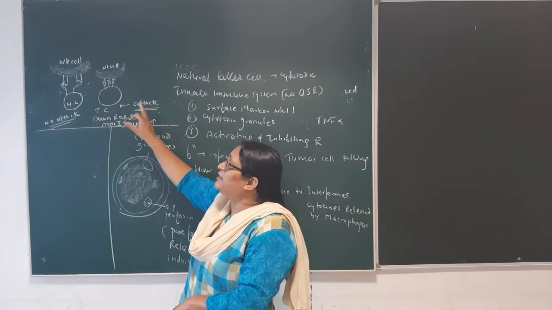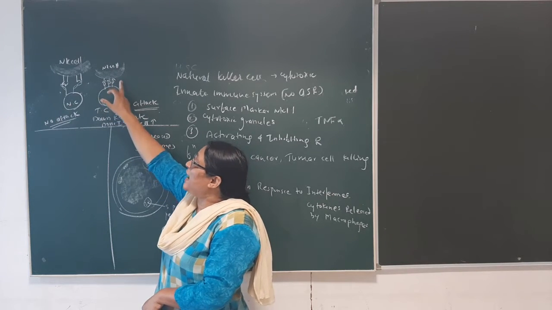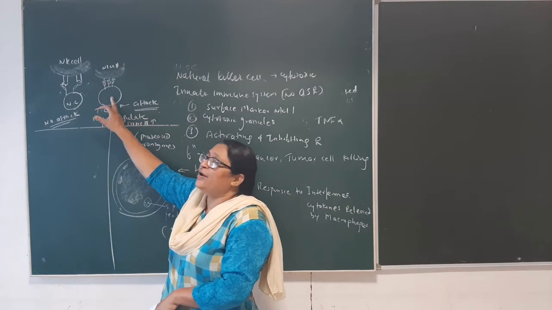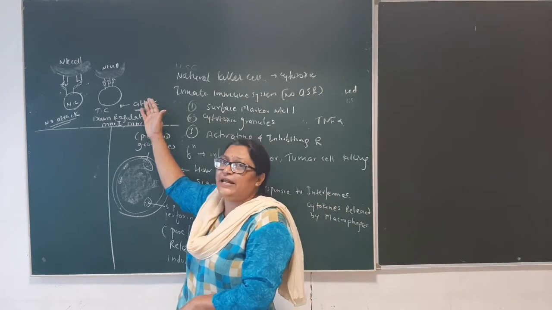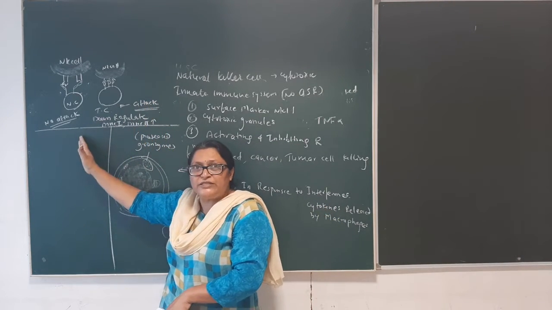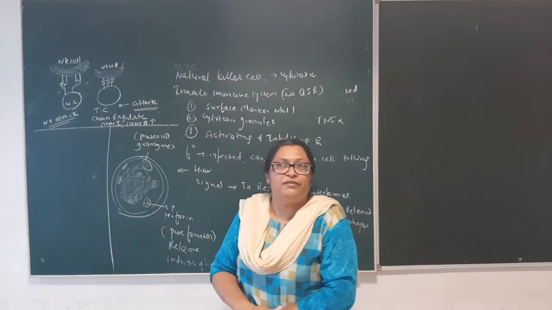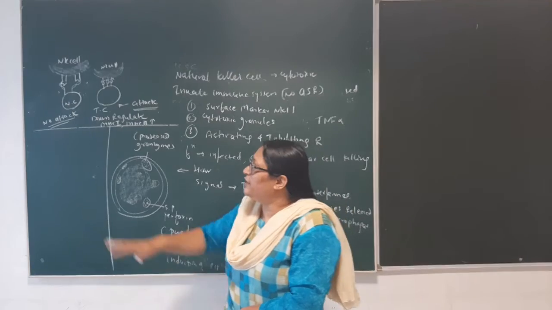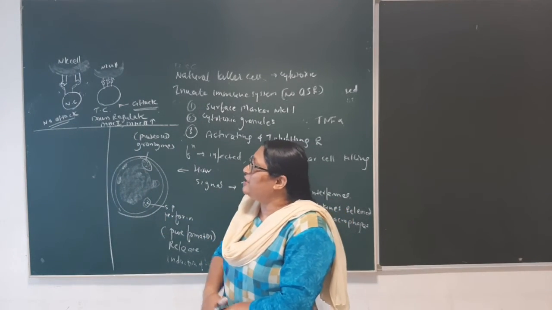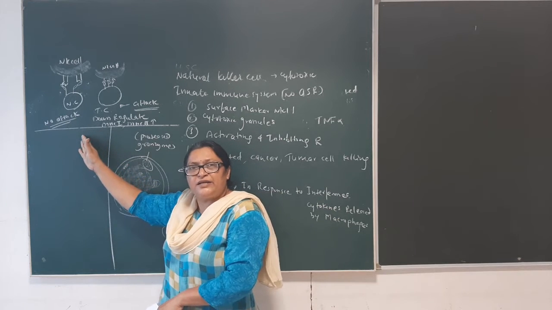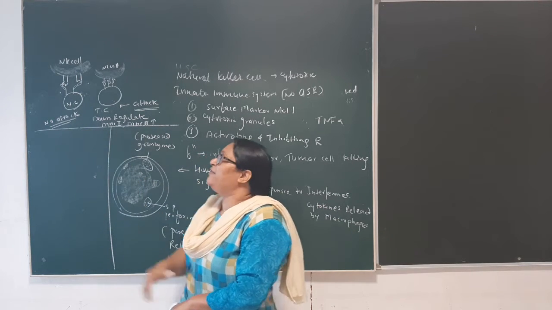The signal goes for activation of the NK cell, and the NK cell starts working on this cell. In this way, the NK cell can differentiate normal cells from cancer cells, tumor cells, and cells infected with antigen, using MHC1 and MHC2 downregulation and upregulation, with the inhibitor and activator receptors.